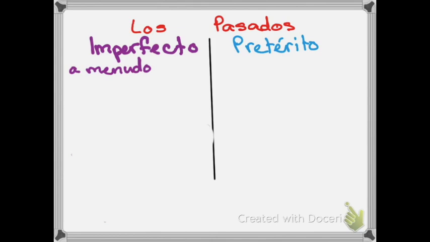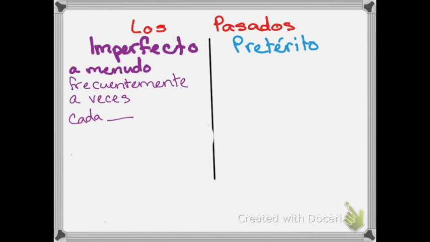So a menudo, which means often, you can also say frecuentemente, which also means often or frequently. A veces, sometimes. Cada, and then insert word here, cada día, cada año, cada mes. Cada means each. Okay, so cada tarde, every afternoon.